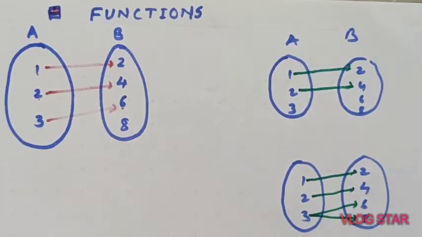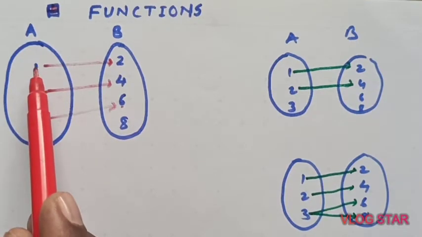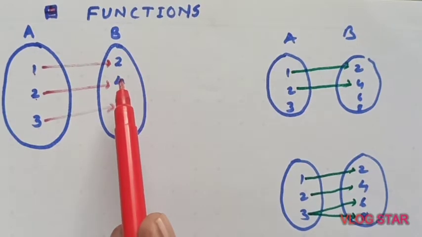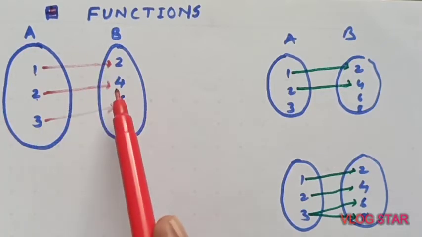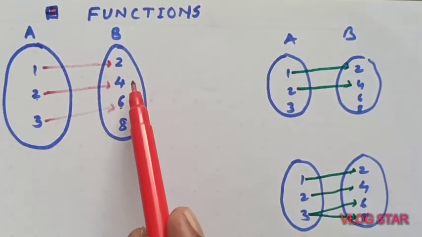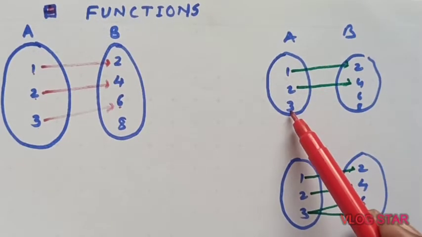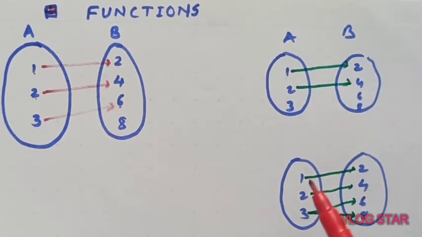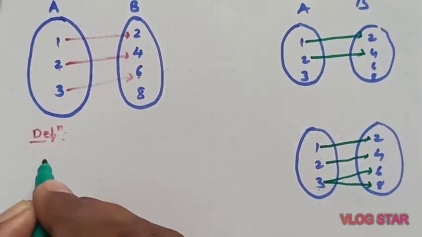Now we'll compare all these things. What is the difference between these two and this? Here we can find every element of set A has an image in B. First thing. Secondly, each element has a unique image in B, isn't it? That does not happen in these cases. In this case 3 does not have an image, and in this case 3 has more than one image. So we'll define when we say that a relation is a function.